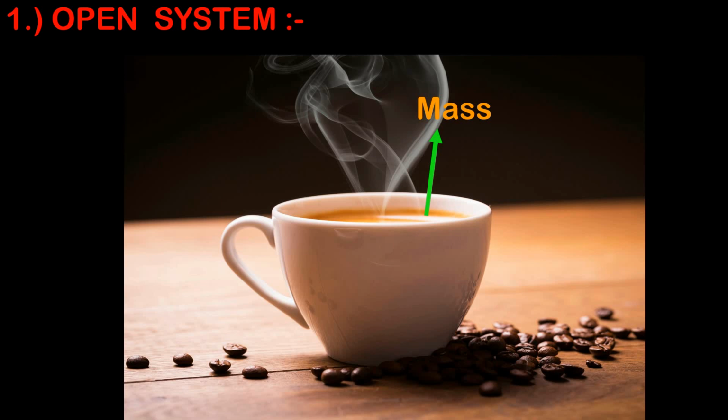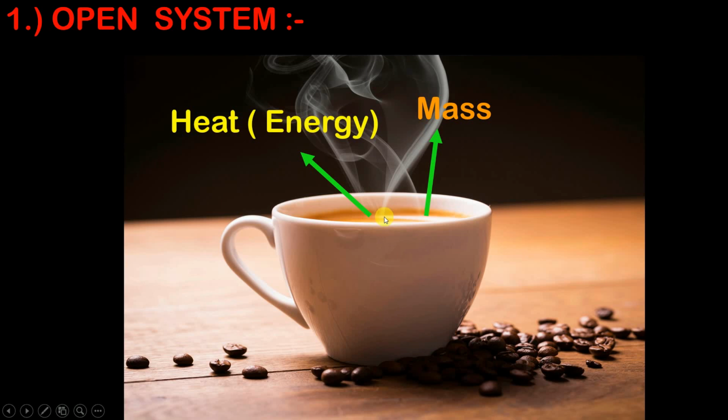So system is exchanging mass with the surrounding. And guys, you will observe one more thing, that when we keep this coffee open in a surrounding, then this coffee is going to get cooled down. So since it is getting cooled down, therefore can I say that it is also exchanging heat with the surrounding? And we know that heat is nothing but a form of energy.